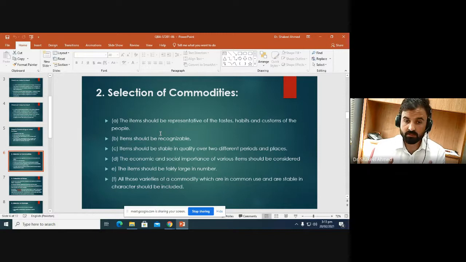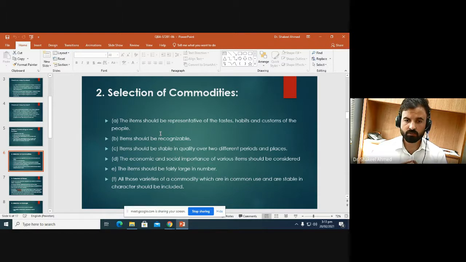The communities should be representative of the whole population, not specific to a certain group or ethnic or racial group. For example, some communities can only be bought by the higher class people, while some communities are specific to the lower class people. So the communities you are going to choose for constructing an index number should be representative of the items used by the general public or general mass.